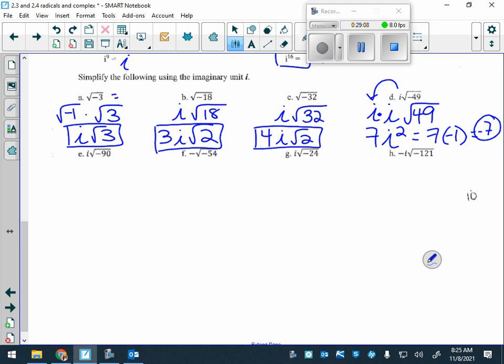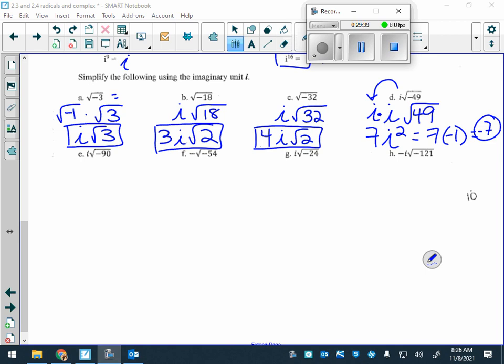Okay. Try E. You guys are doing great. Amazing, actually. What does I squared equal?